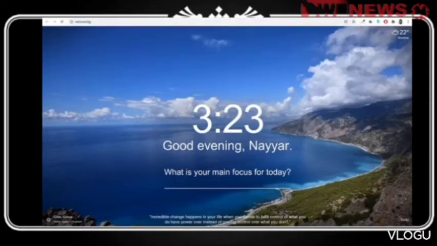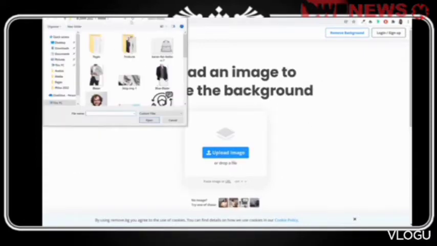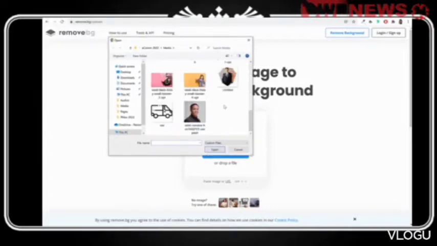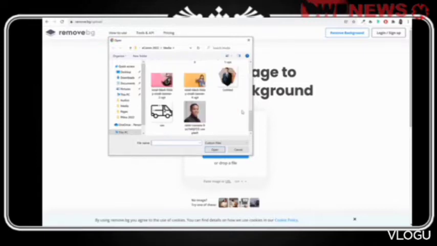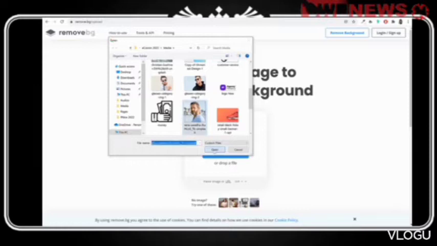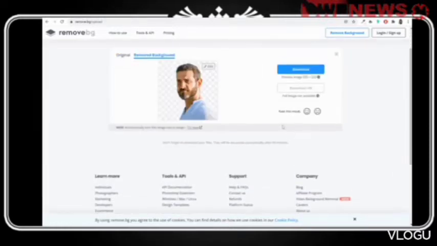remove.bg. As you can see, the website itself says remove background. Whatever image you want to remove the background from, you can just select and upload that image. The great thing about this website is that even if the image is very complicated, it will easily do the work for you. I don't have any complicated image, everything is pretty simple, so let's just use this one. But even if you have a very complicated image, it will really do a great job.